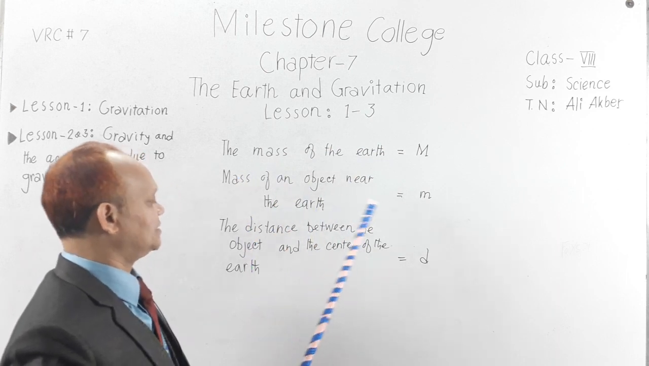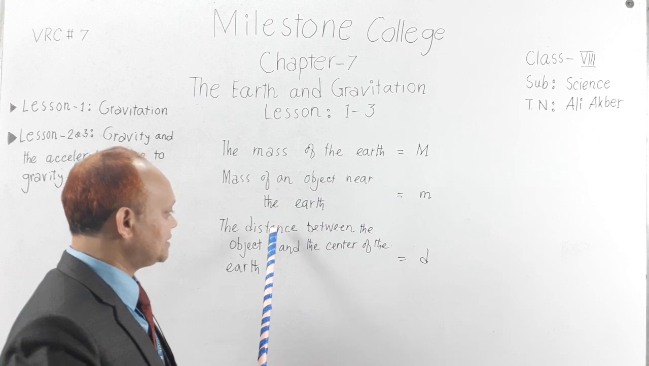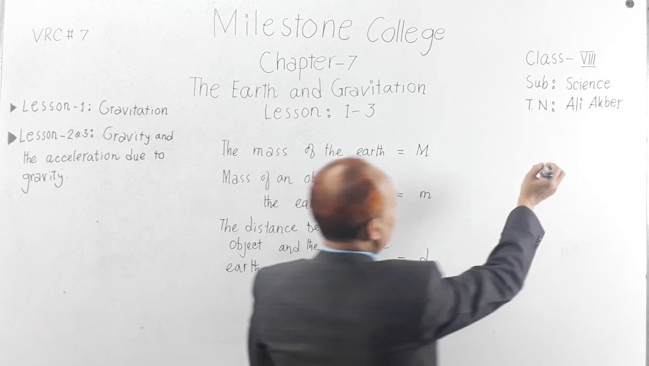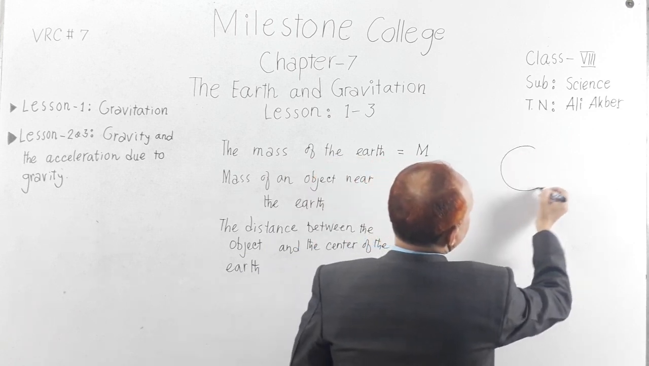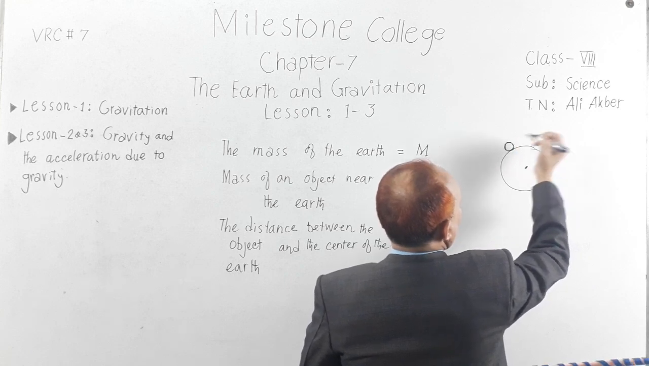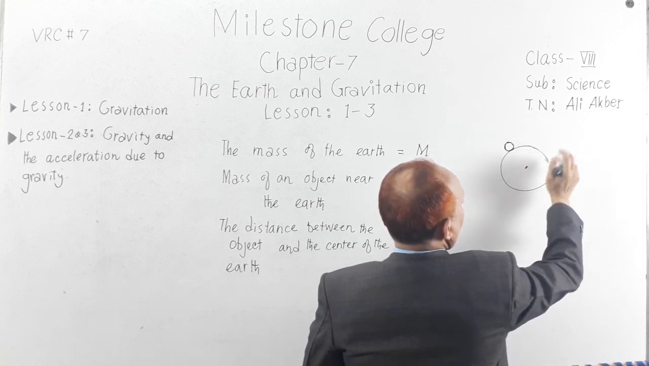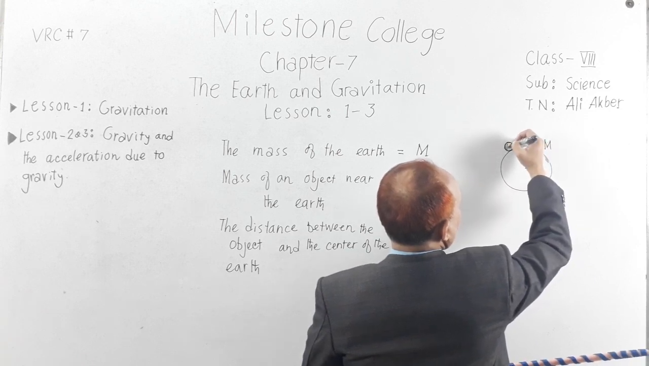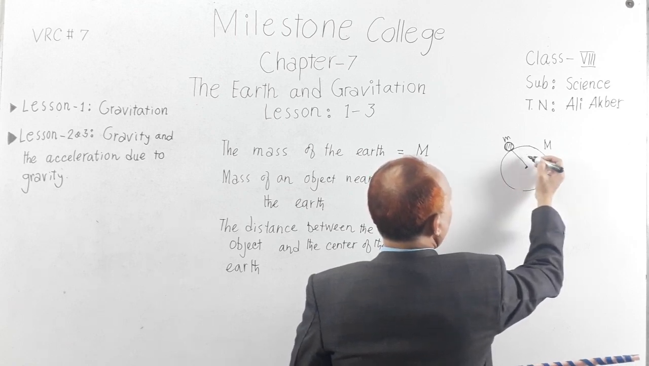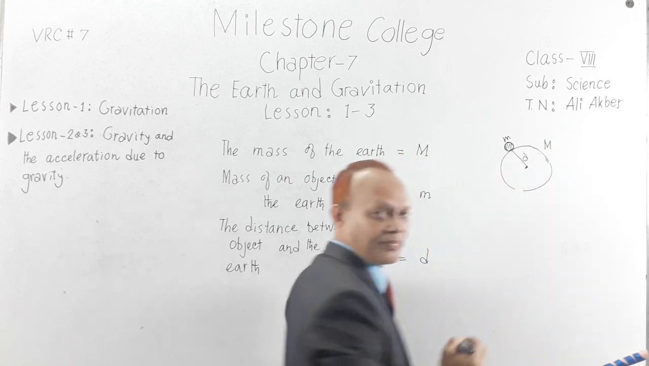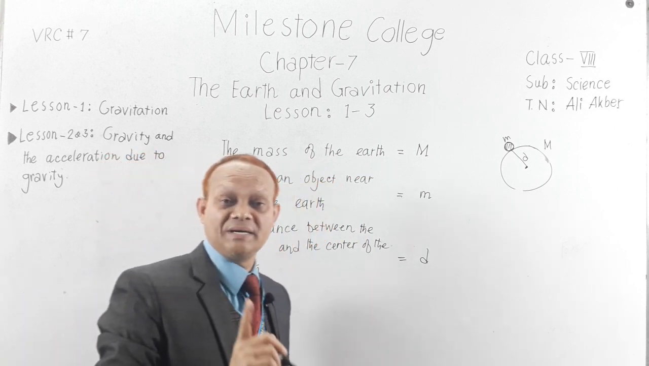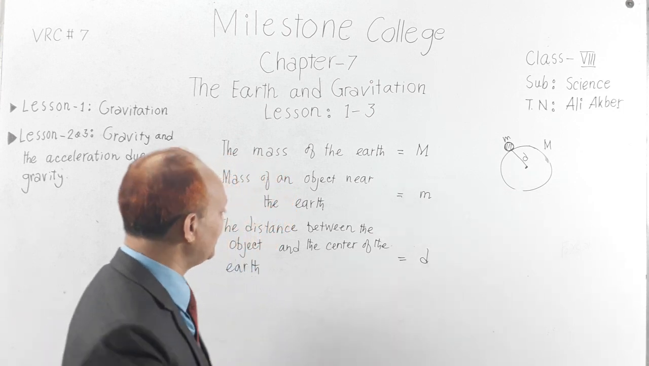object near the earth equal to small m, the distance between the object and the center of the earth equal to D. Think this is the earth, this is the center, and the object is here. The mass of the earth is capital M, and the mass of this object is m, and the distance between the center of the earth and the object is D. Okay, fine.